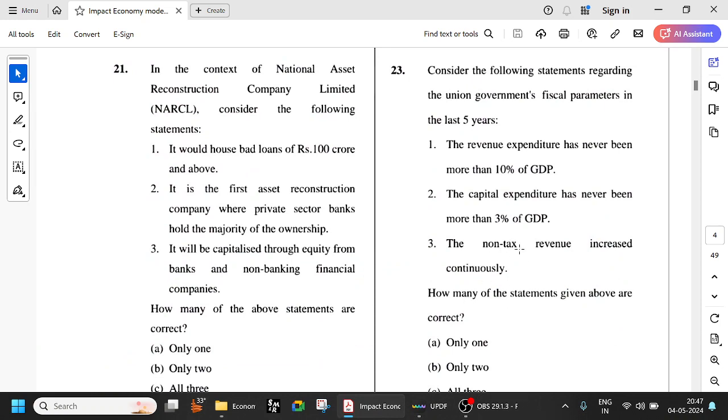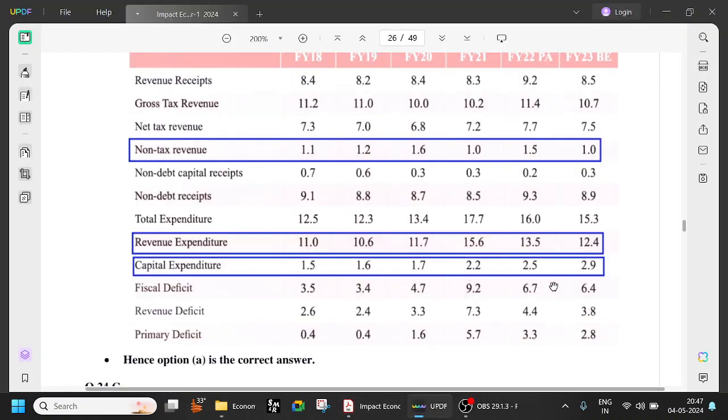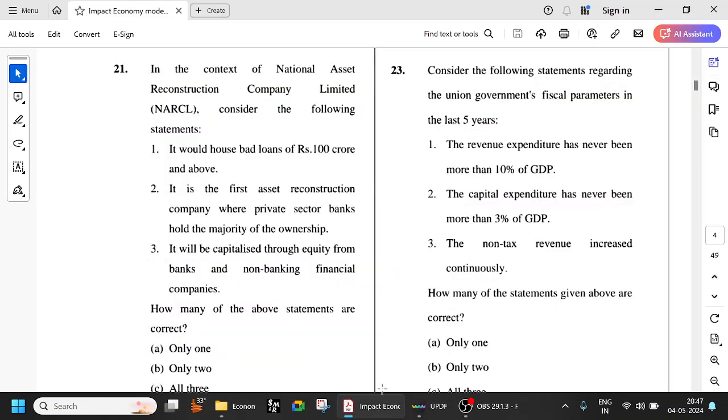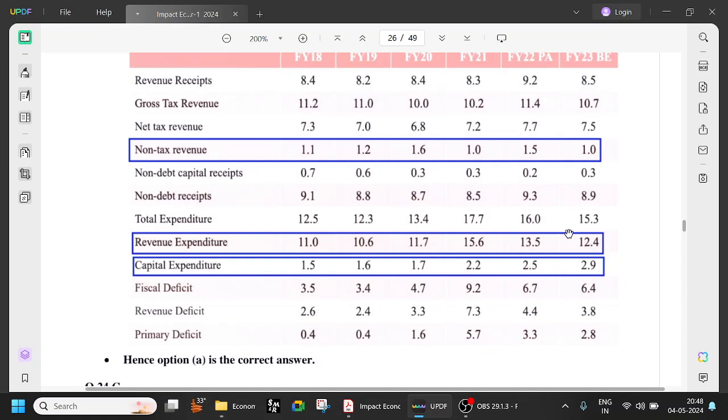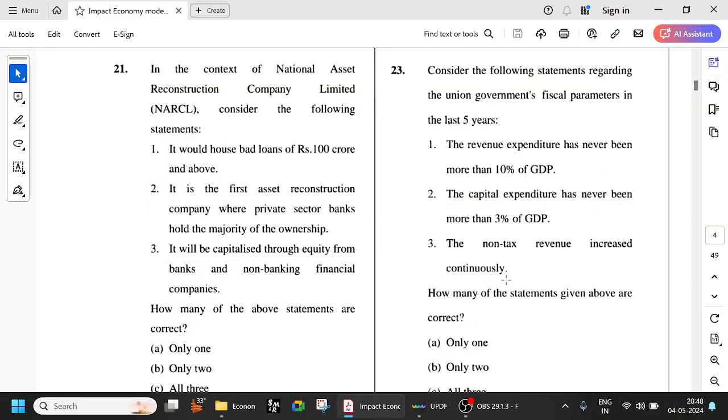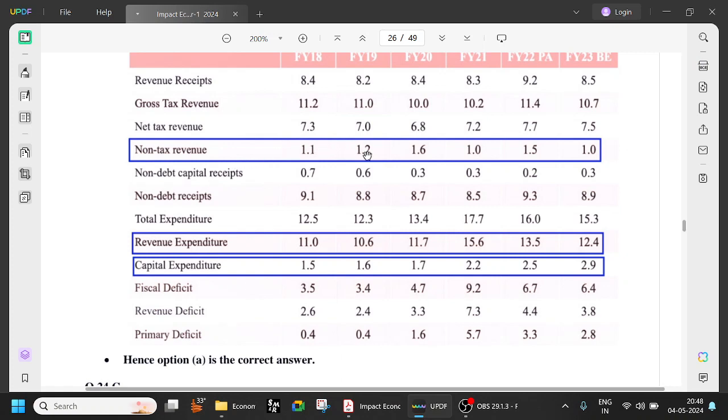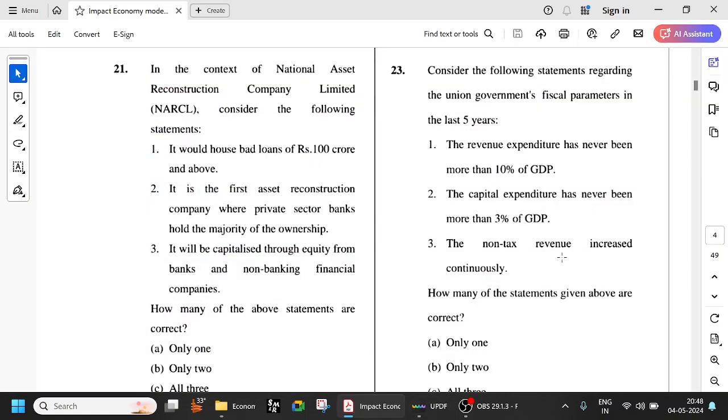So which is correct? Capital expenditure has never been more than 3% of GDP. Okay, and revenue expenditure has never been more than 10%. So revenue expenditure is 12.4. Okay, it's more than 10%. Non-tax revenue increased continuously. So non-tax revenue has increased and decreased. Okay, so it is fluctuating. It is not constant. So capital expenditure has never been more than 3% of GDP. This is correct.